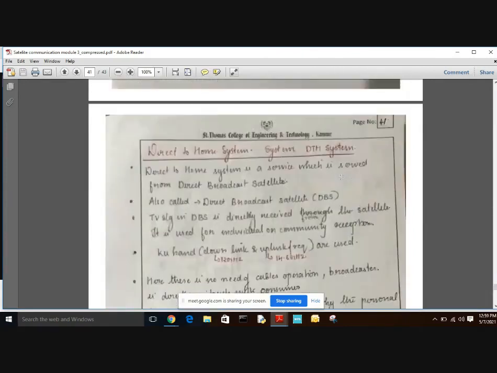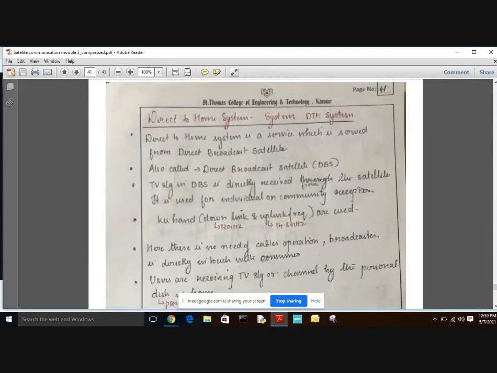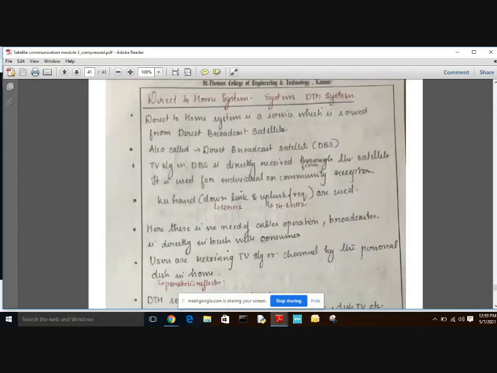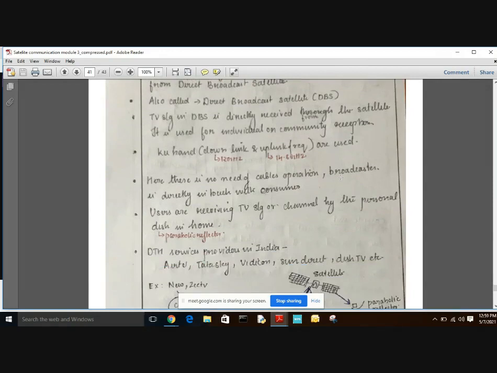So this is the DTH system. DTH is the direct to home system, served from the DBS satellite, also called direct broadcast satellite. The TV signal in DBS is received directly through the satellite, and it is used for either individual or community reception. Usually Ku bands are used for this purpose, with a downlink frequency of 12 gigahertz and an uplink frequency of 14.8 gigahertz. There is no need for cable or broadcaster, and it is directly in touch with the consumer. Users receive the TV channels by a personal dish at home, also known as a parabolic reflector.